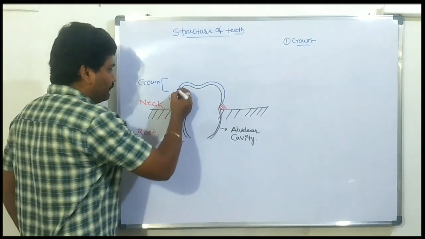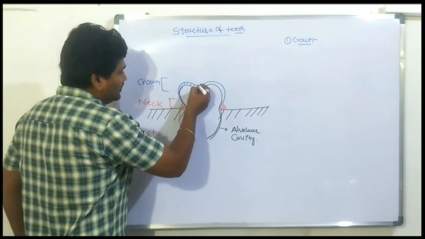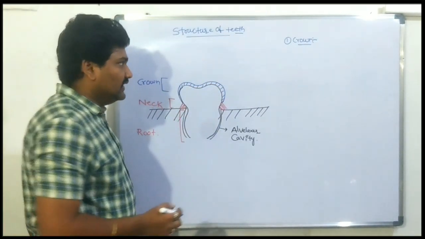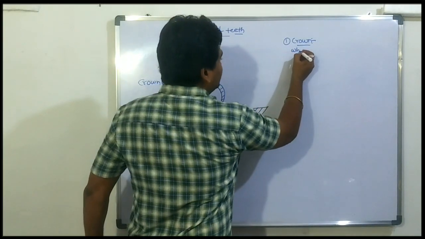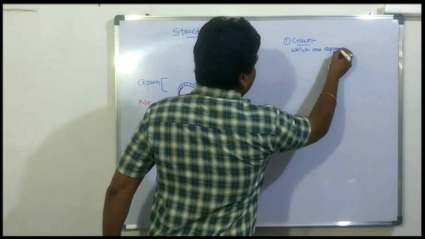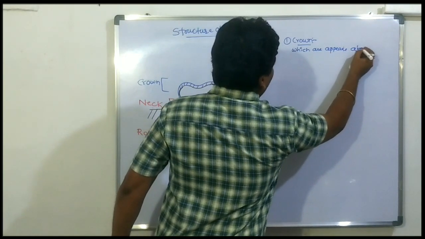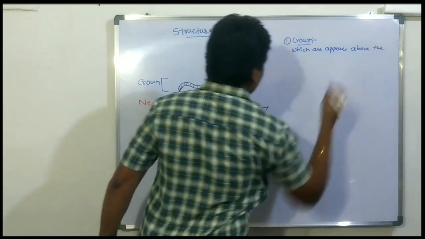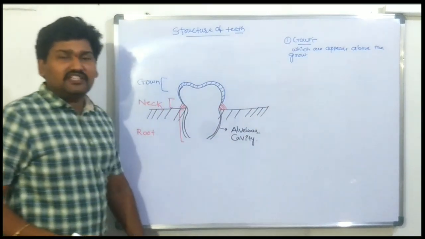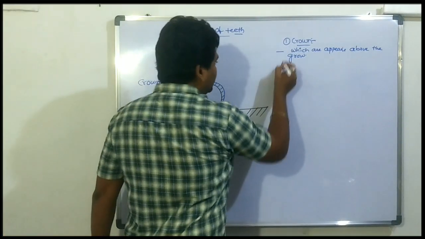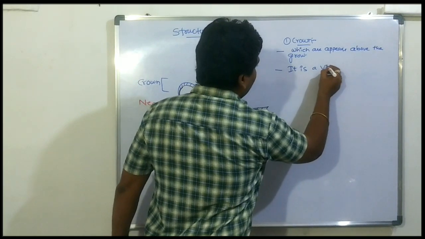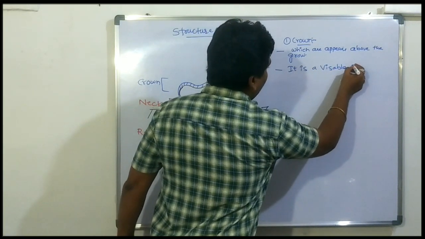That is called the crown. It is the visible part of the tooth.